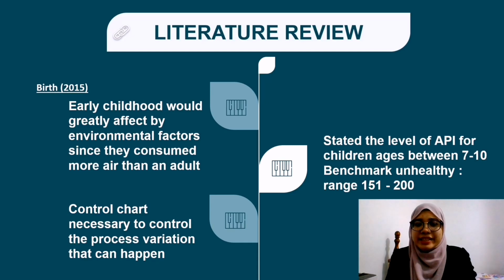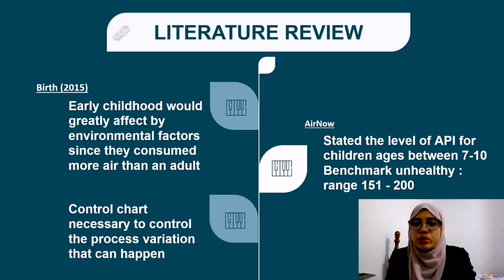Plus, the Environmental Protection Agency has stated the level of API for children between 7 to 10. The harmful state is said to be an API reading between 150 to 200, which is set as the benchmark of unhealthy in this study.